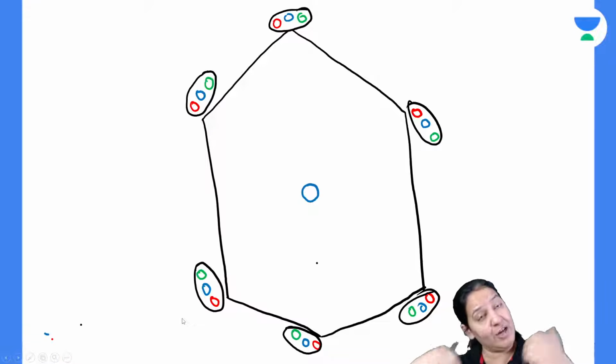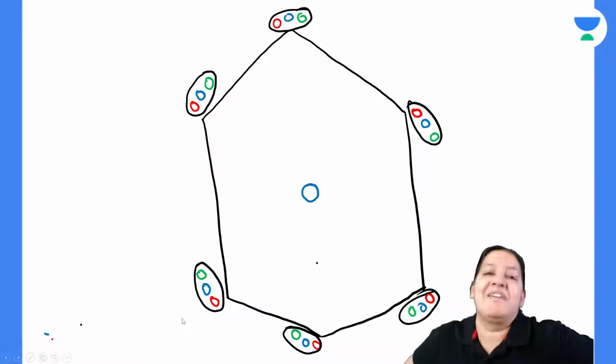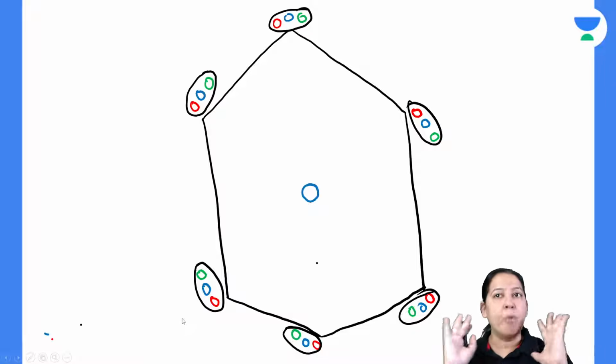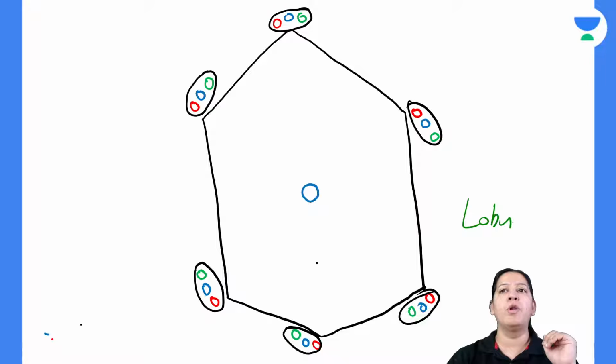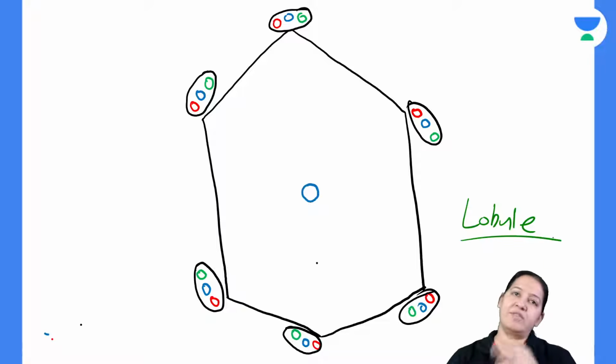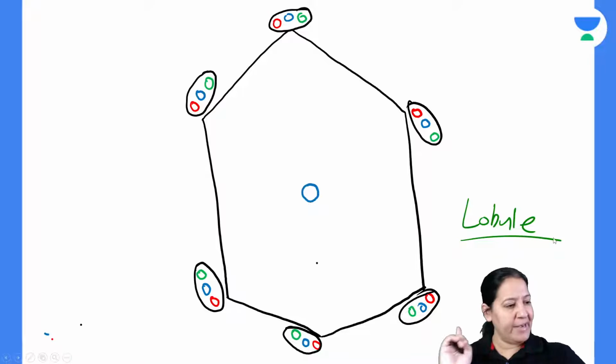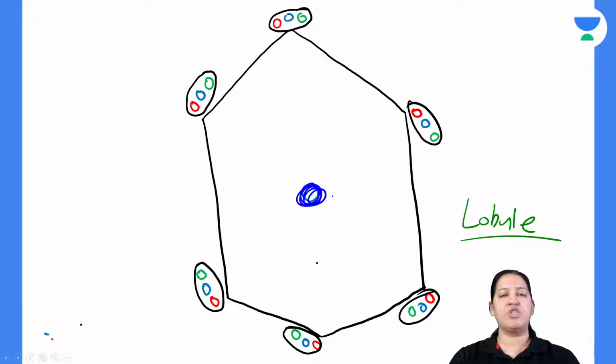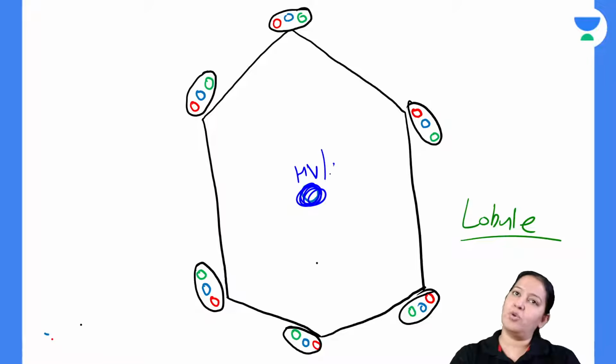Now I will show you the CVC liver. Can you see a beautiful diagram? It is one lobule of the lobular model of the liver. It is one of the hexagons. Can you see the center? At the center, what is it? It is the hepatic vein, also known as the central vein.